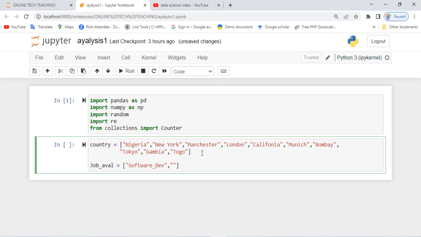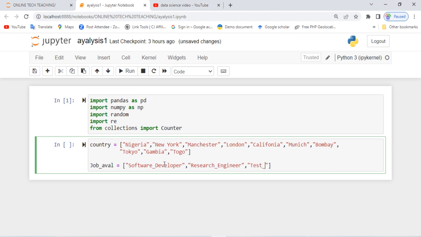Then we'll have another one called research engineer. Let's spell it correctly. Now, after research engineer, we have another one called test engineer.